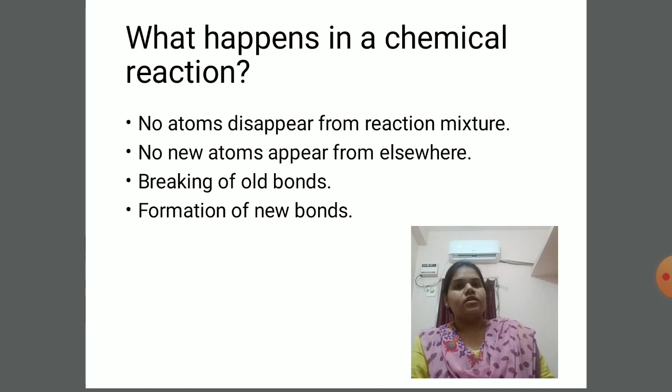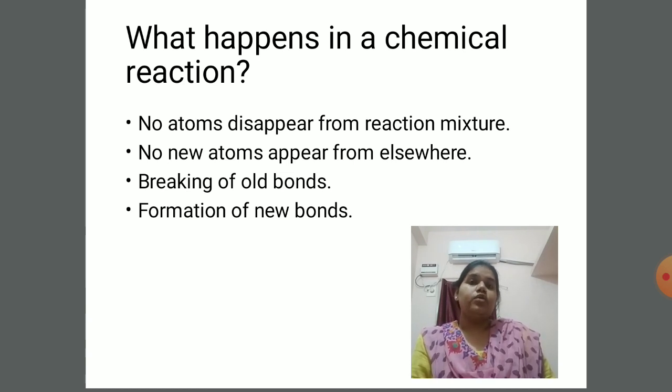Now in that mixture there will be certain type of atoms, they will not change into any other type of atoms, and also the number of atoms will remain constant. It means no atom will disappear from the reaction mixture and no new atoms will appear in the reaction mixture. So this follows the rule of conservation of mass. So total mass will remain same before the reaction takes place and after the reaction is over.